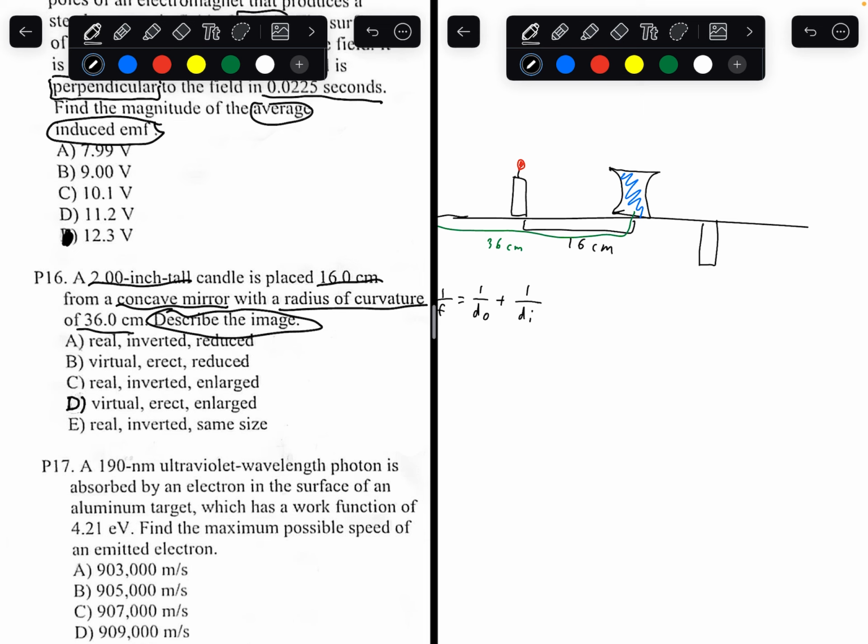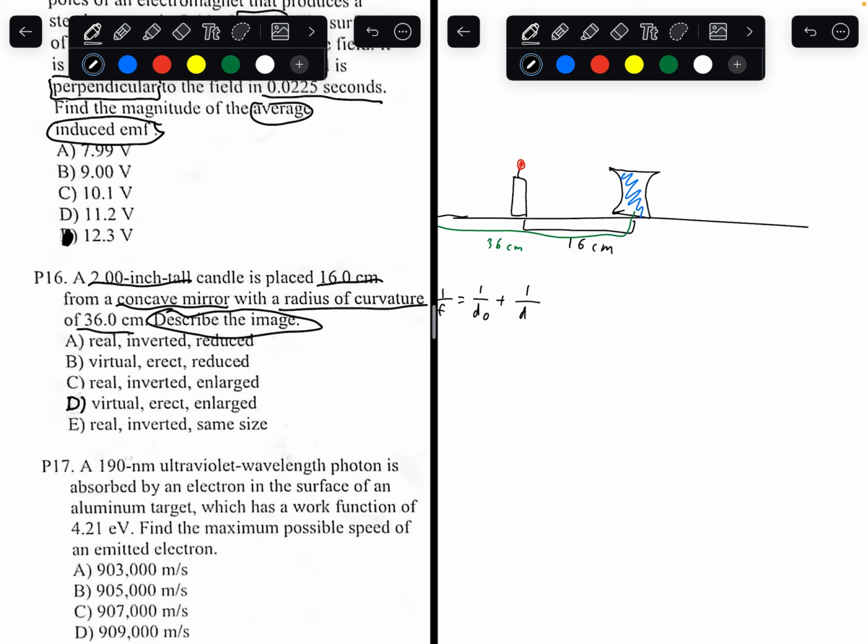If the image is like this, it is an inverted image. This is when the image is flipped over. If the image looks like this, it is known as an erect image. That's erect, and the previous one was inverted. If the image ended up growing in size, that is called enlarged. That's an enlarged image. If the image was reduced in size, it would be a reduced image.